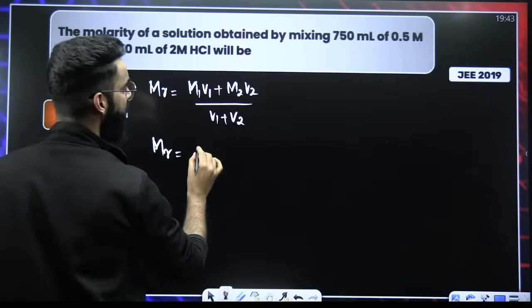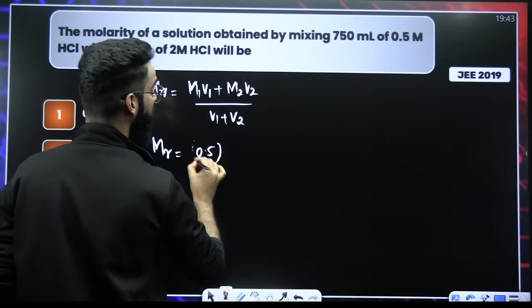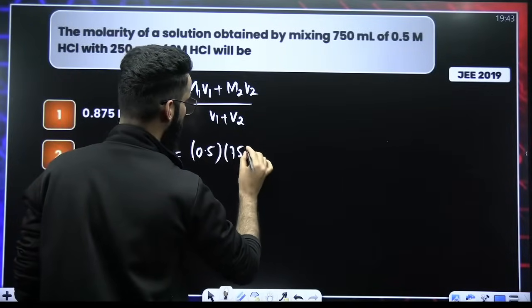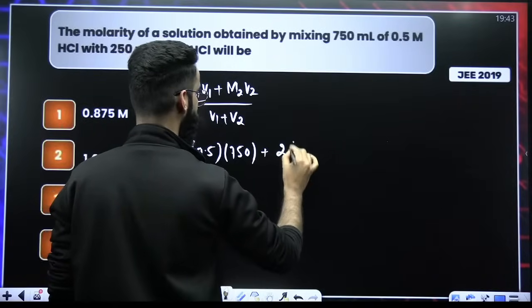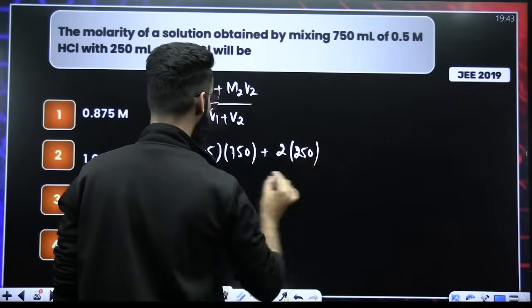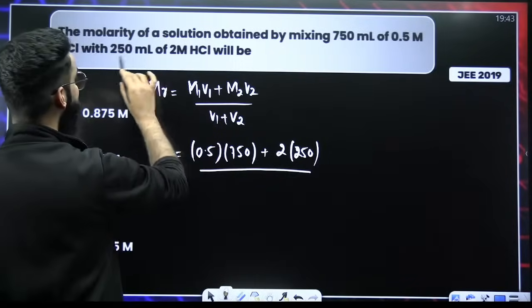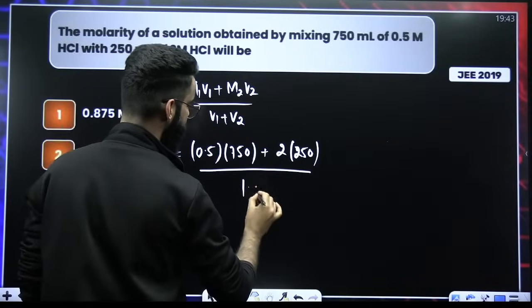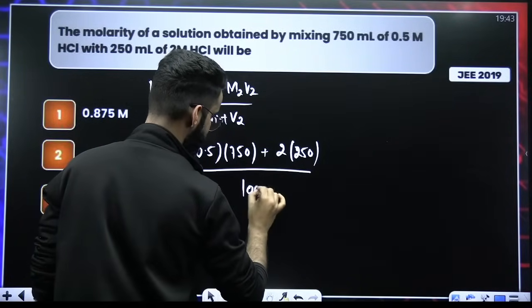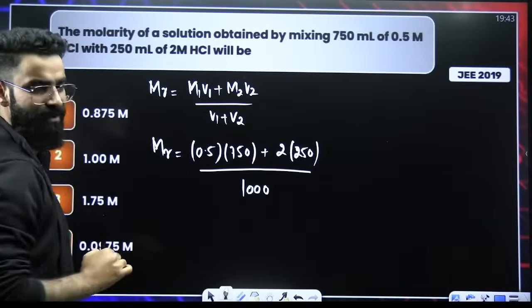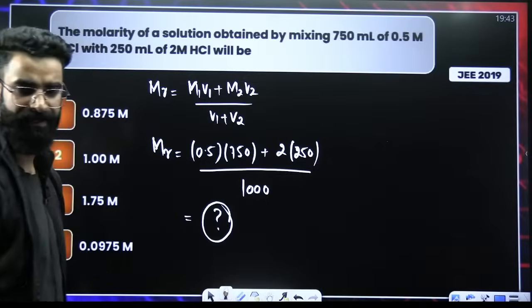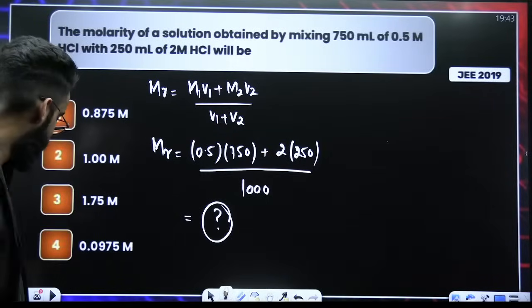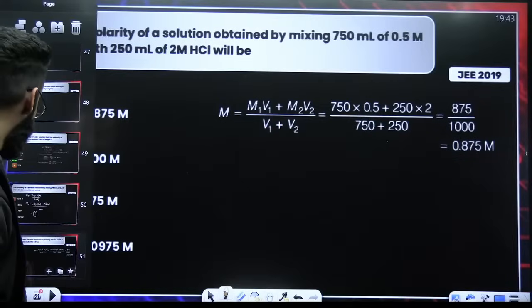What is M1? M1 is 0.5. What is V1? V1 is 750. What is M2? That is 2 molar. What is V2? That is 250, divided by V1 plus V2, which comes out to be 1000. Again, a matter of calculation and you are done. You can easily calculate the molarity of the final solution. These sort of questions are also asked.